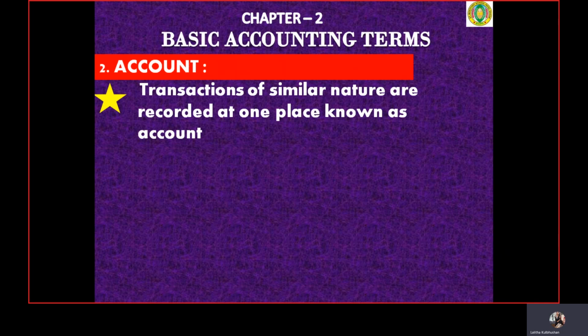Suppose I take the example of Ram: all the transactions I carried out with Ram, I will pick up and put in one place using some rules and regulations. That is what we call an account.